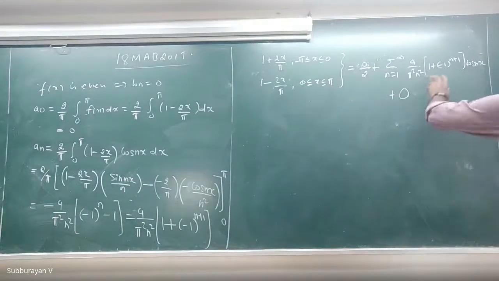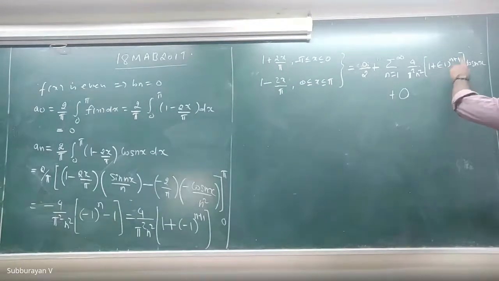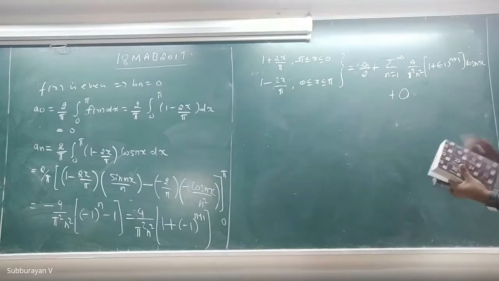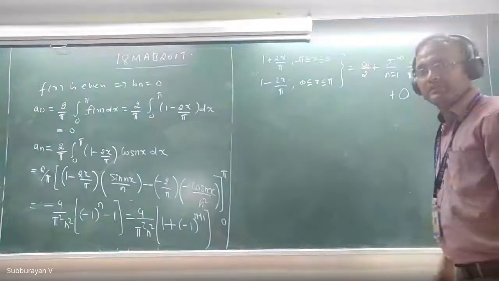Again, 1 plus minus 1 whole power n plus 1 gives an alternating series. What will happen if n is an even number or an odd number? If n is an odd number, say 1, this is 1 plus minus 1 whole power 2, therefore this gives 2.